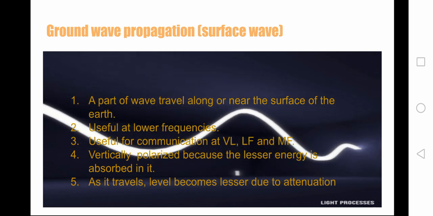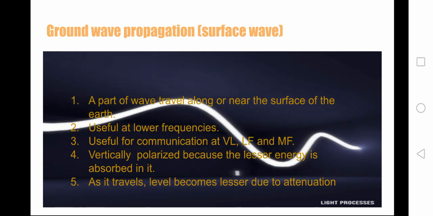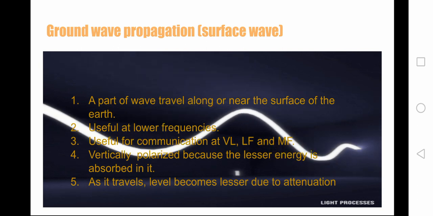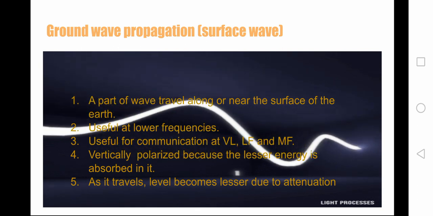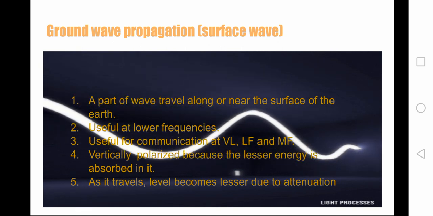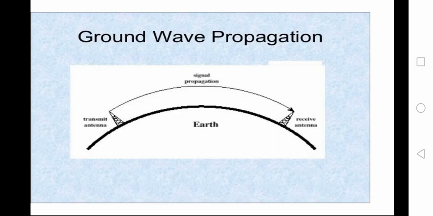As it travels, the level becomes lesser due to attenuation, due to the various factors present in our atmosphere like noise, humidity, climate condition of a particular region, and many more. Here is a figure showing the ground wave propagation from the transmit antenna to the receive antenna.